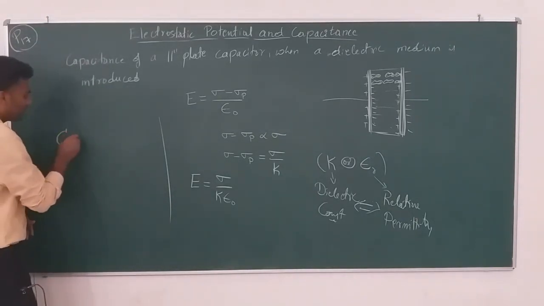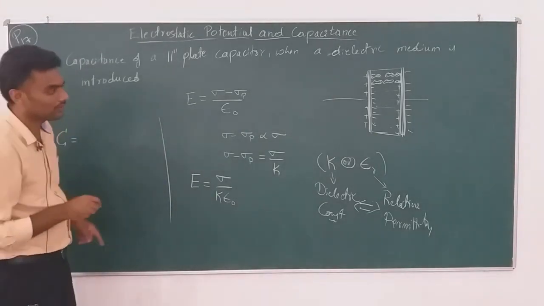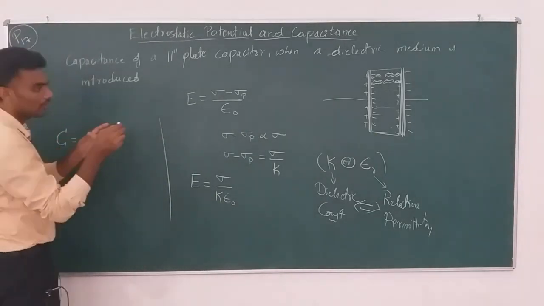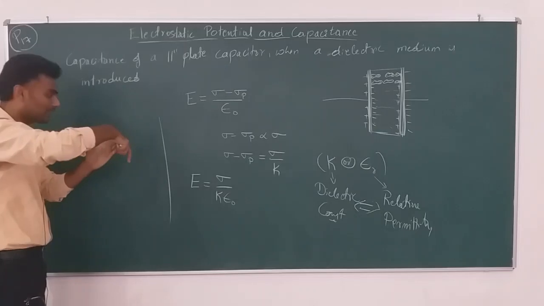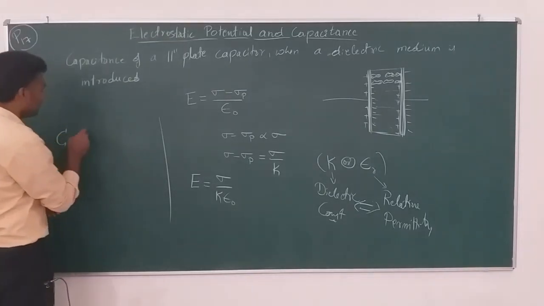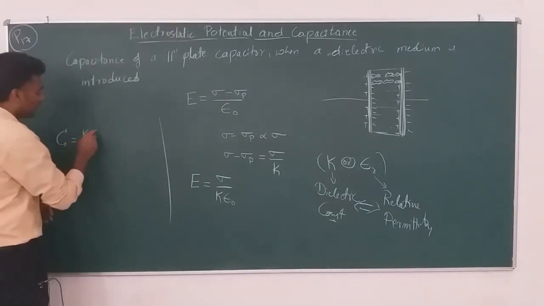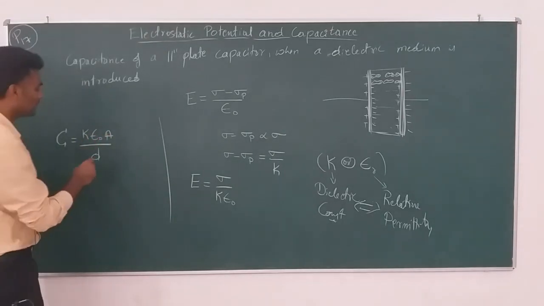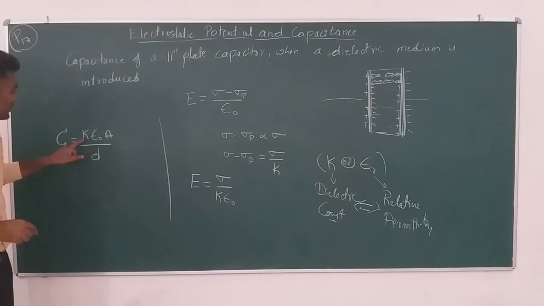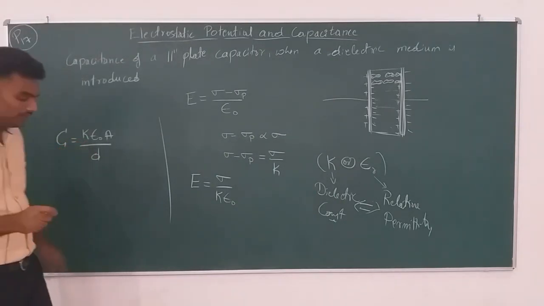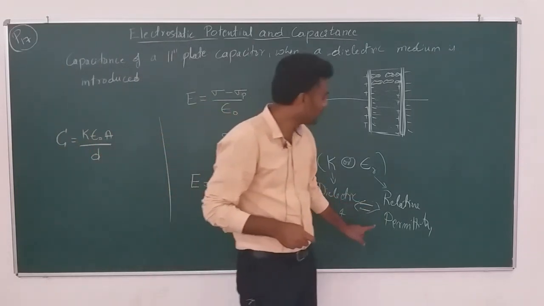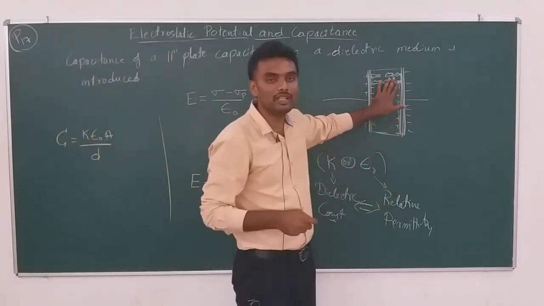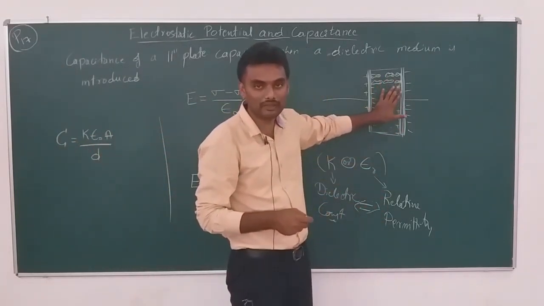So, the capacitance for this parallel plate capacitor with dielectric inside it is given by k epsilon naught A by D, which is very similar to the previous expression. The only extra term that we get here is k, the dielectric constant or relative permittivity of the medium filled inside the plates of the capacitor.